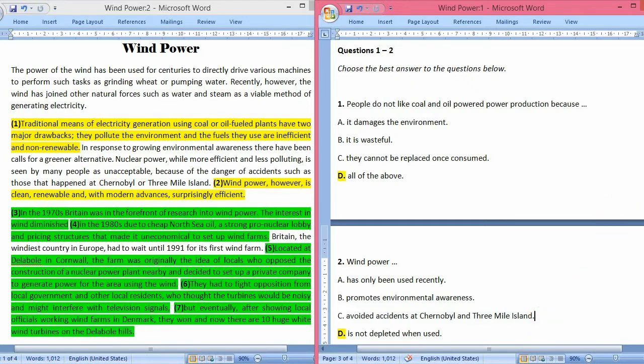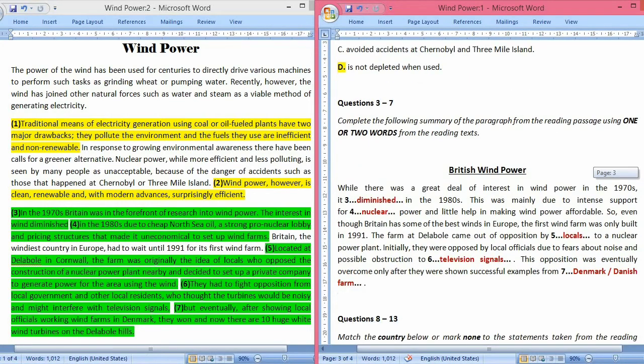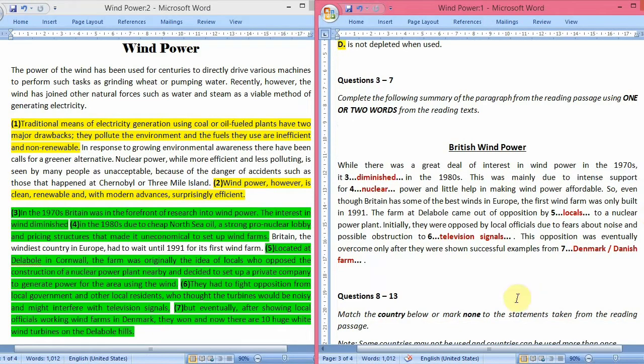Now let's move to questions 3 to 7. In this, there is a summary of British wind power, and we have to write one or two words as our answers. Okay, so now let's read.